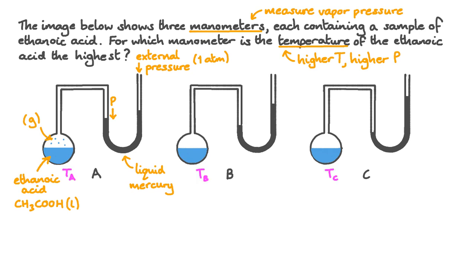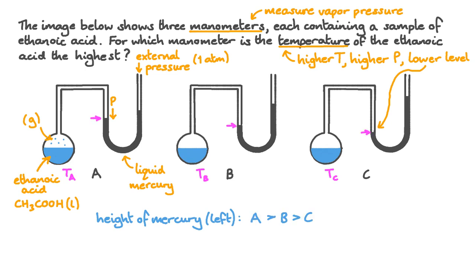We can label the temperatures TA, TB and TC. The lower the level of the mercury on the side of the flask, the higher the vapour pressure in the flask. We can put the manometers in order of the height of the mercury on the side of the flask. The height is greatest for A and lowest for C. This means the pressure inside C must be the highest of the 3, and the temperature of the ethanoic acid in C is greater than the ethanoic acid in B or the ethanoic acid in A. Therefore, the manometer in which the temperature of the ethanoic acid is the highest is C.